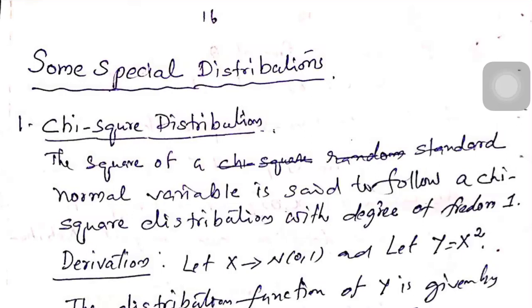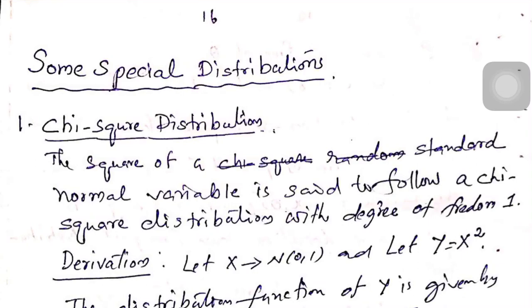Welcome back. In the following three or more videos, we will discuss some special distributions called chi-square distribution, t distribution, and F distribution. Of course, you might have studied these distributions in your degree classes, but we will discuss them to a greater extent than at the degree level. We will later see that these three distributions are strongly related to each other, and we will discuss the chi-square distribution first.